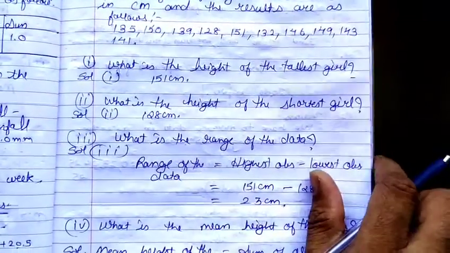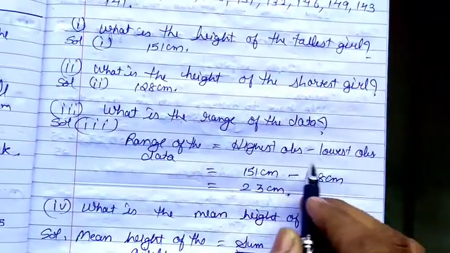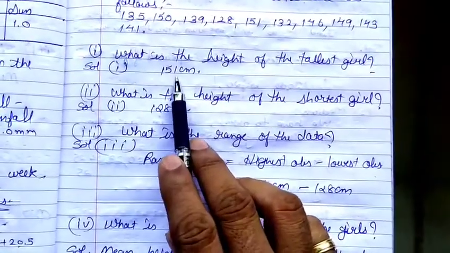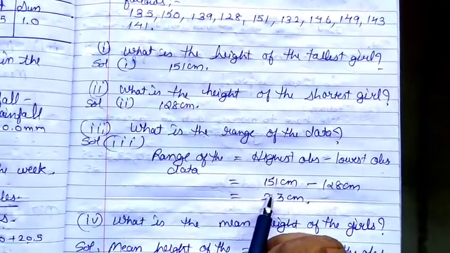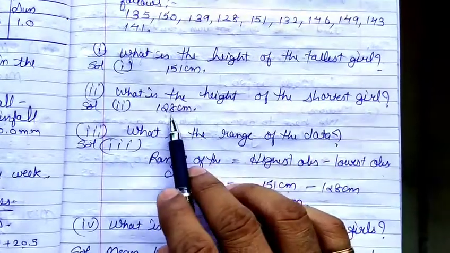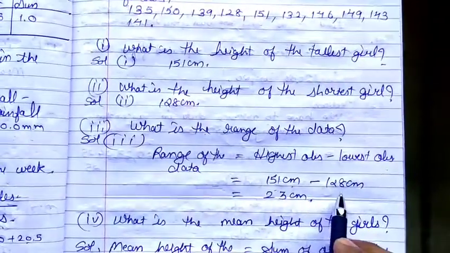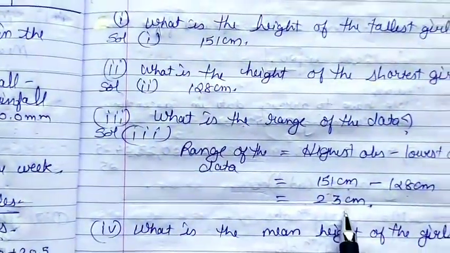What is the range? As I told you, range is equal to highest observation minus lowest observation, meaning the tallest girl, that is 151 centimeter, and the shortest girl, that is 128 centimeter. So 151 minus 128 is 23 centimeter.